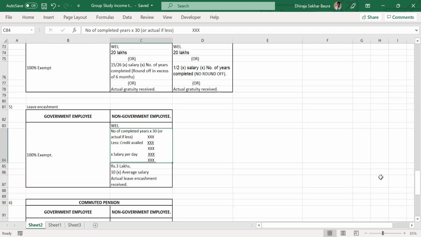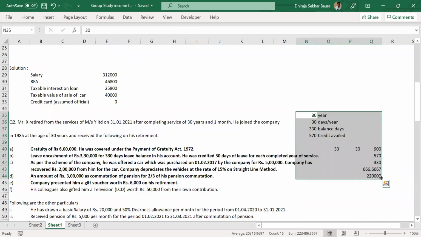If no, I have a doubt, a question. Yeah. So for this question, they have already given us the leave balance, right? 330. Yes. So why do we calculate all those steps? Those steps are not required for this question, right? Directly we can take 330. Absolutely. But I'll give you one more example.